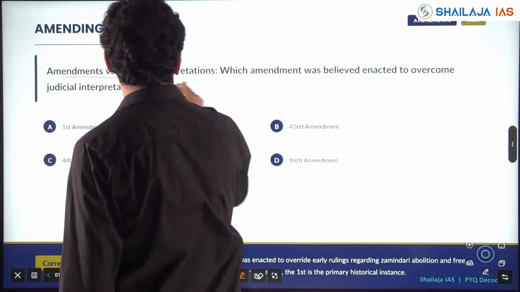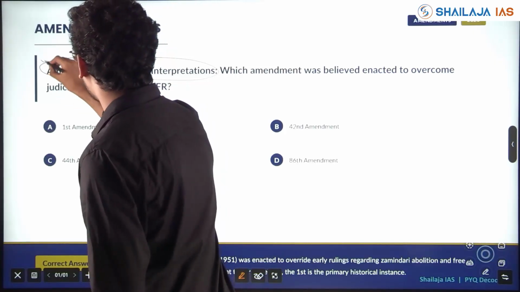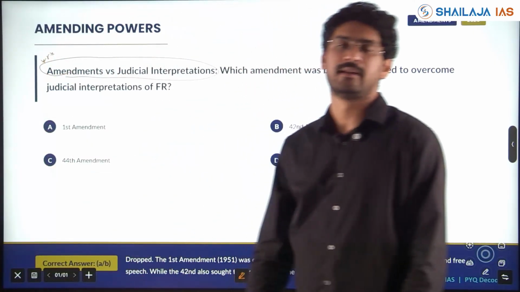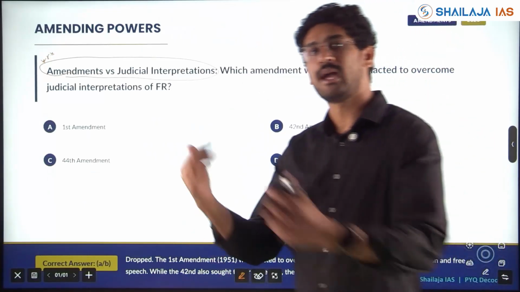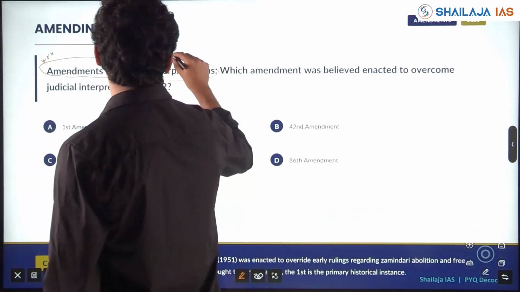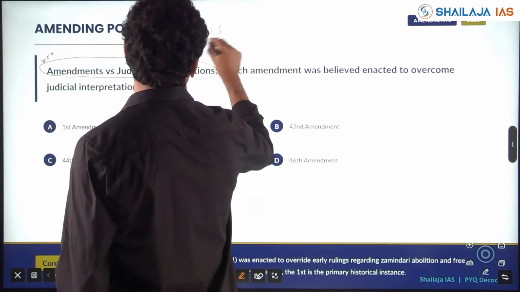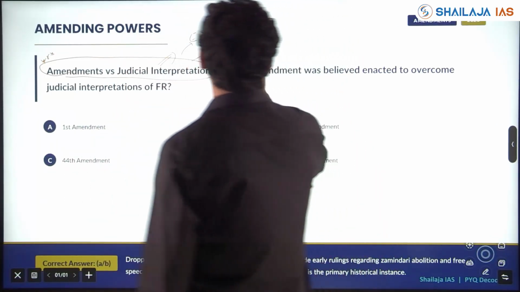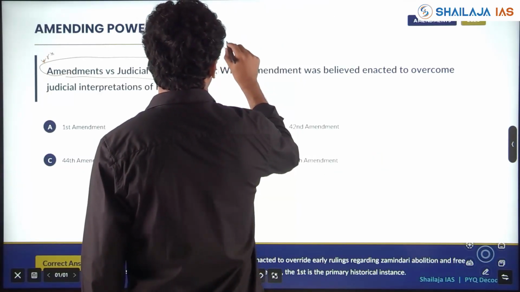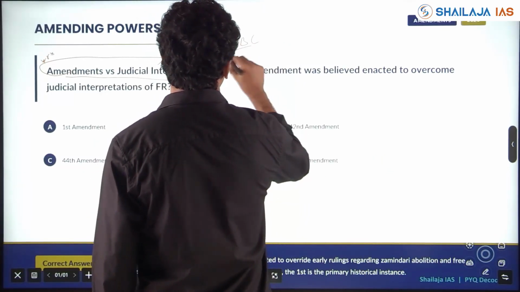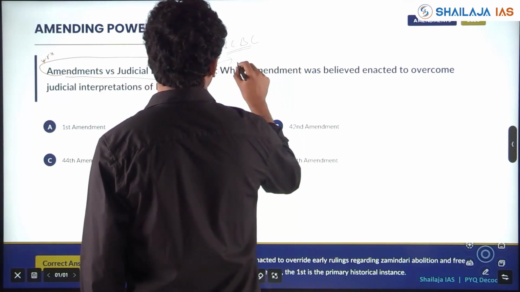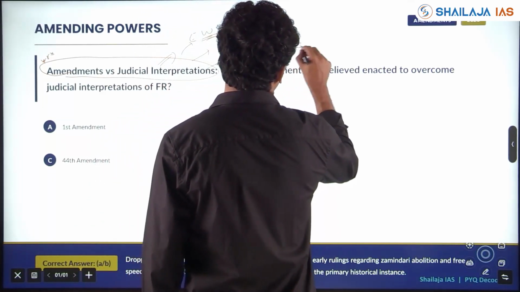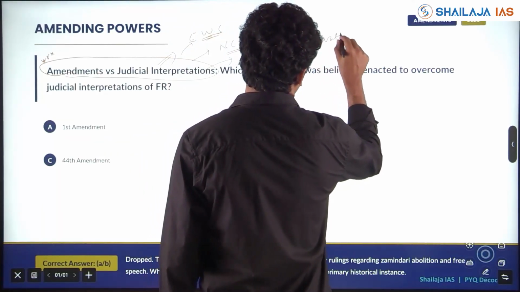Amendment versus judicial interpretation has always been in the news, and the conflict will always be there. Any amendment is put to the judicial test. For example, the EWS amendment was put to the judicial test, giving constitutional status to NCBC was also put to the test, and the Maratha reservation was also put to the test.